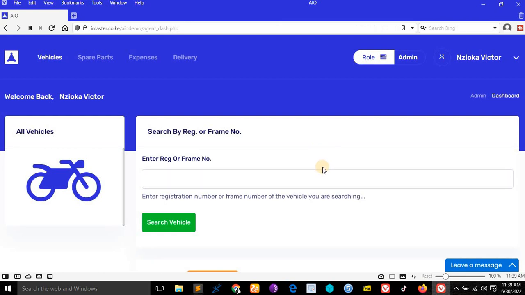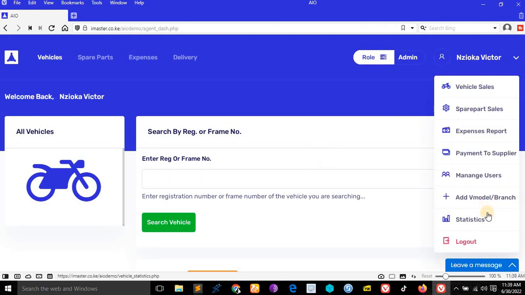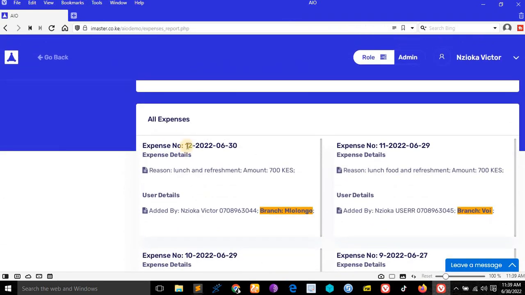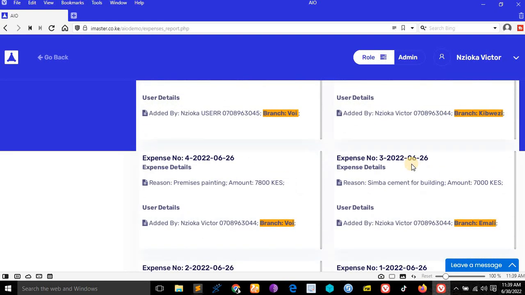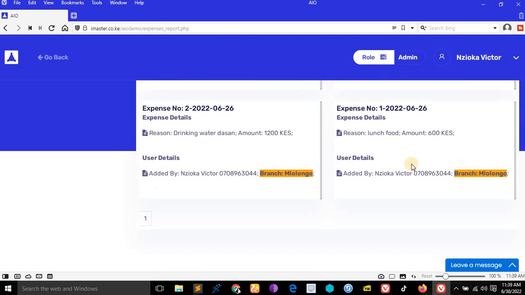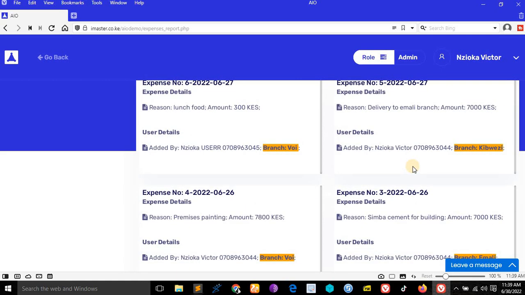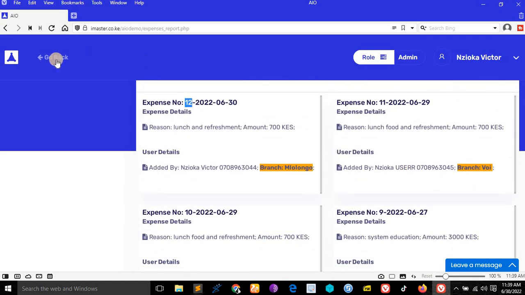I'll show you everything when it comes to the expenses we have added. So if we come to expenses report like this, you see expenses, this expense number 12 2022, today's date, this one. So you can see this one, lunch refreshment, this one branch Molongo. You see, that is how the verified admin can see the expenses. Let's go back. I'll show you everything, by the way.